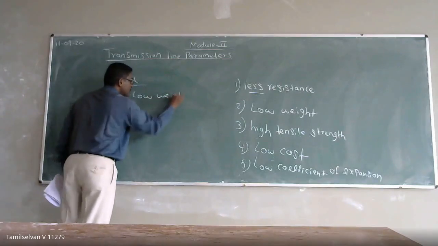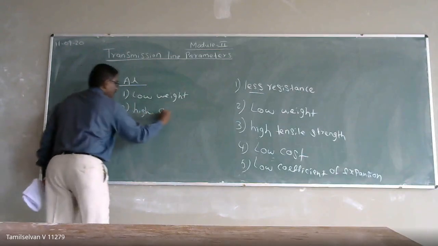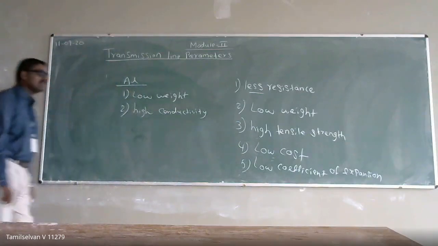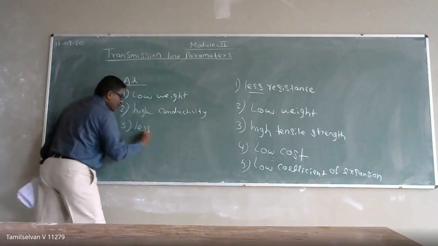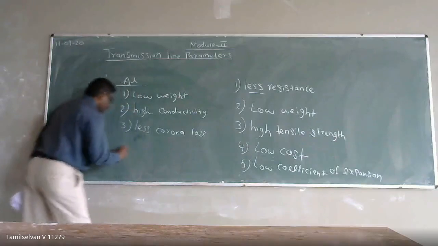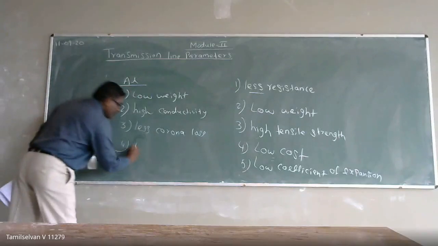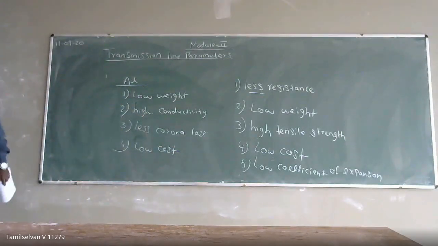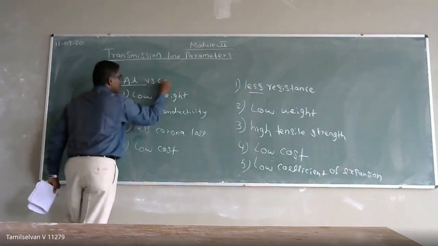The second thing is high conductivity. It will also have less corona loss, which we are going to study in a later part: what corona is and what its power loss is. And cost wise, it will be low cost. So these are the advantages of aluminum versus copper.